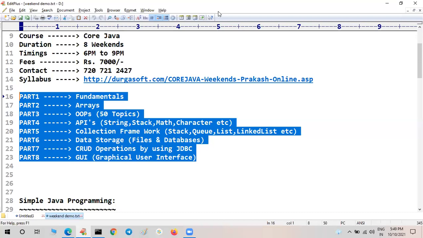I request every student, please make use of this opportunity, please attend further Sundays also, so that you are going to get clarity on the subject. You need to get the complete information on strings, and especially for my logic based programming batch, make sure that it is mandatory. Compulsory, you need to attend.